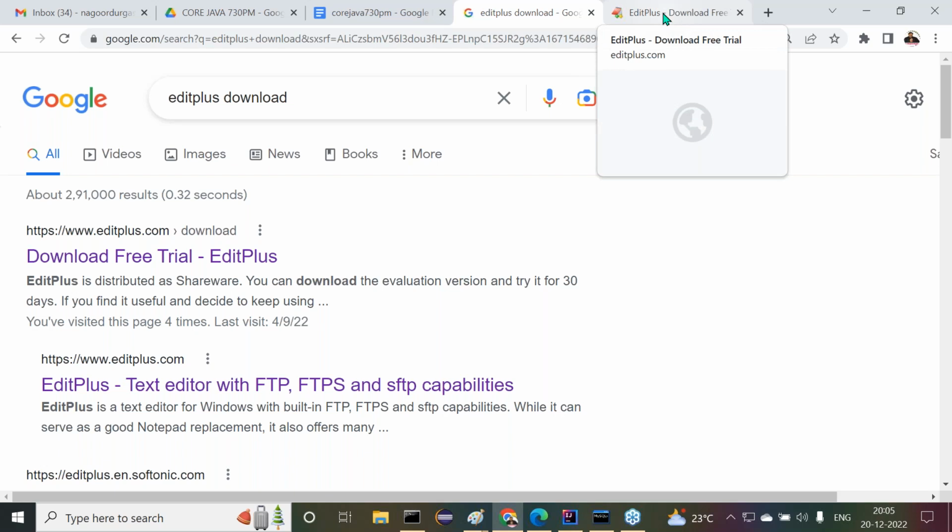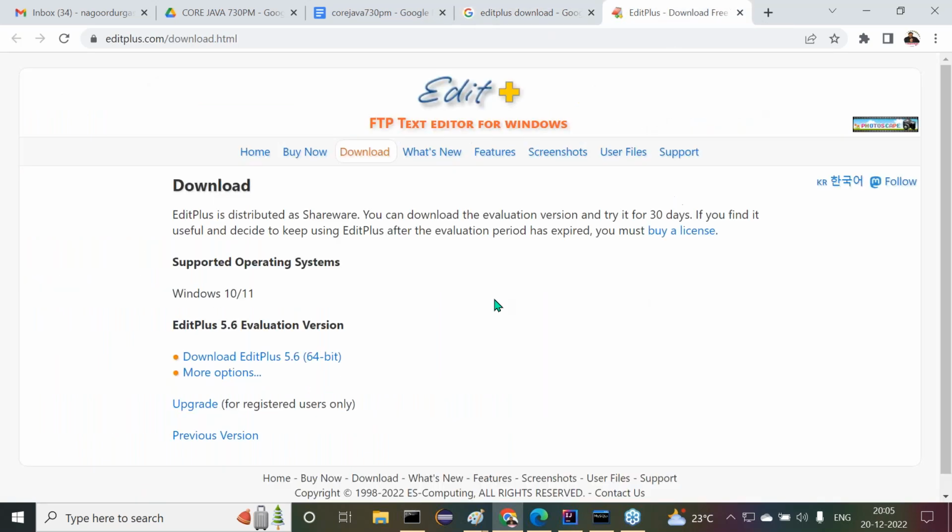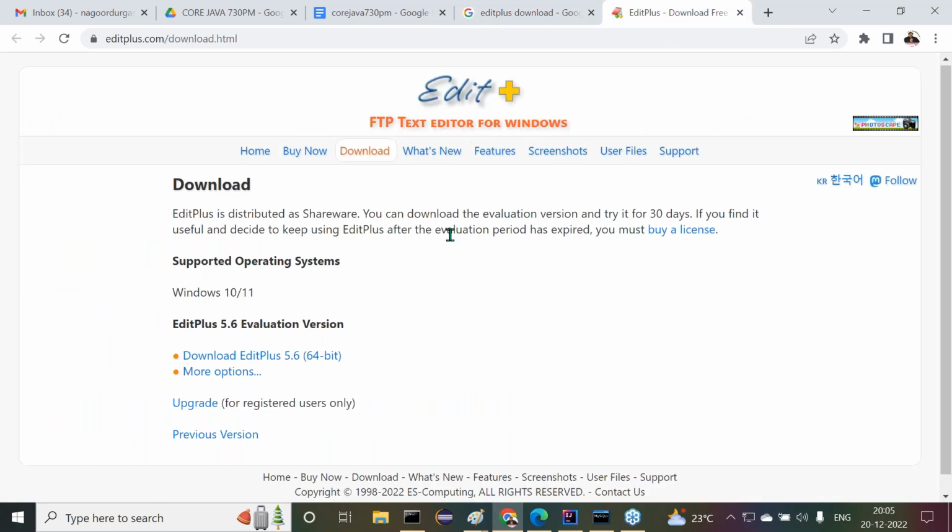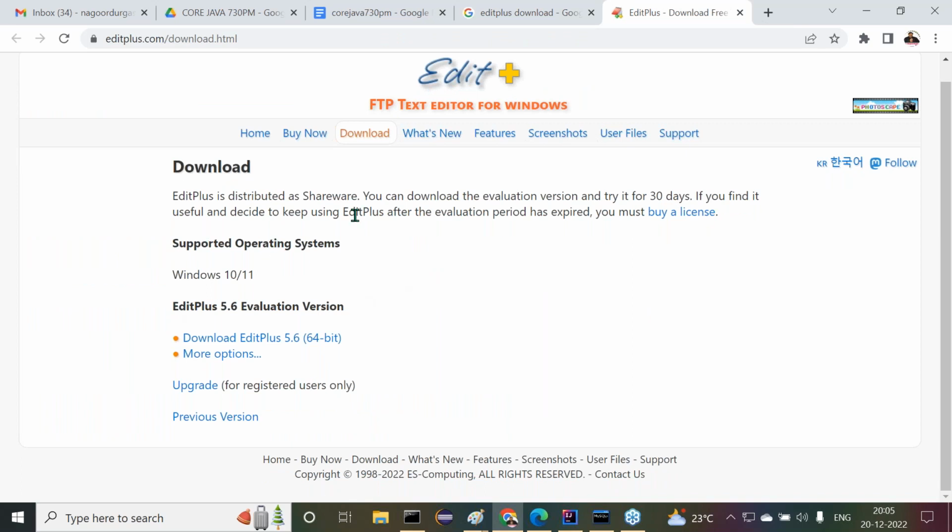Open it in a new tab. Now observe carefully. What is the recent version of EditPlus here? 5.6. Previous versions are available with this link, but here we get 5.6, and I want to download only 5.6. If you click on this 5.6, it is automatically downloaded. 2.6 MB completed. My download is completed.